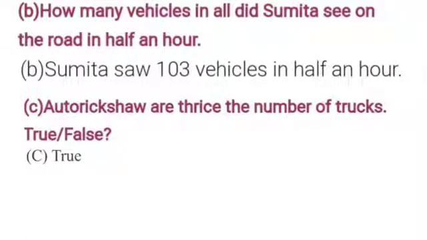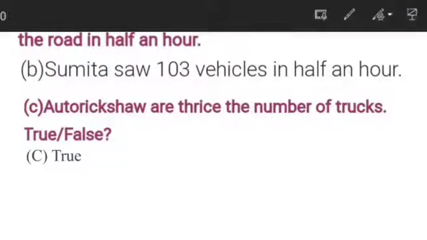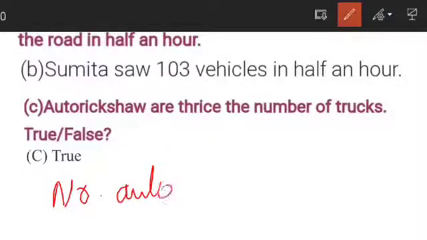Now here the next question, number C, is auto rickshaws are thrice the numbers of trucks. Now let us see. Auto rickshaws means what, students? So auto rickshaws means the numbers of auto rickshaws will be equal to thrice. Thrice means 3 times, that is 3 multiple the numbers of trucks.